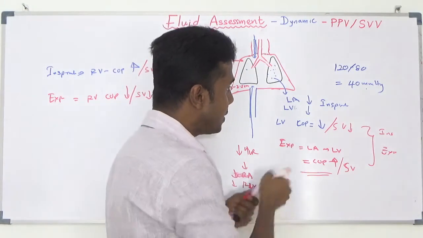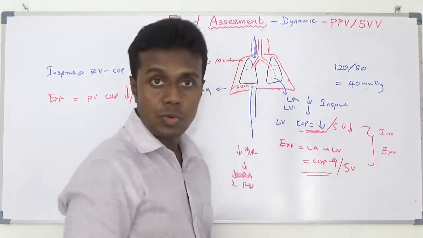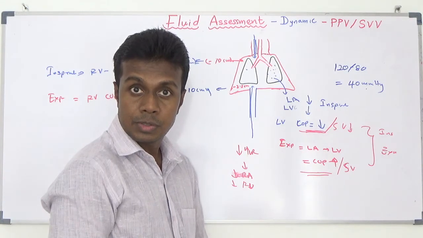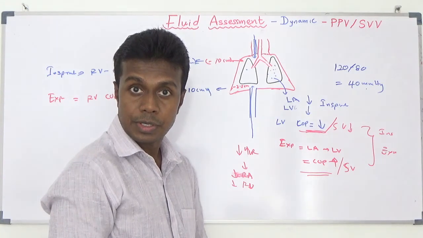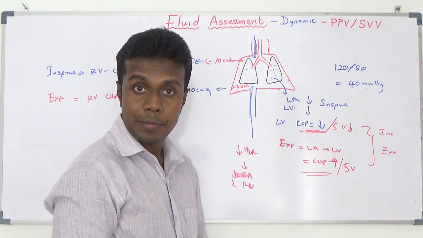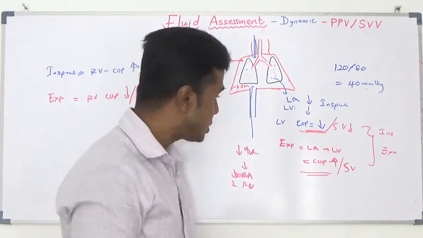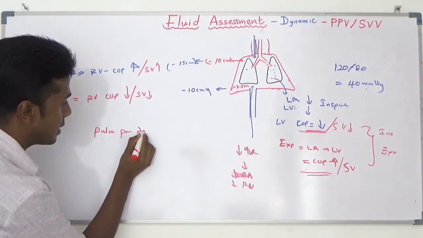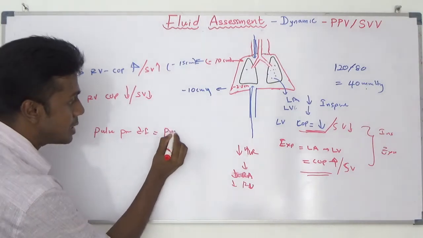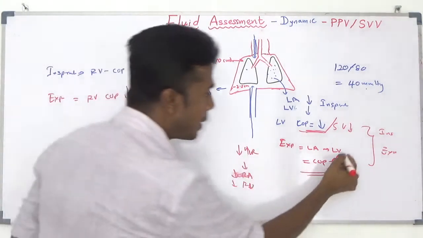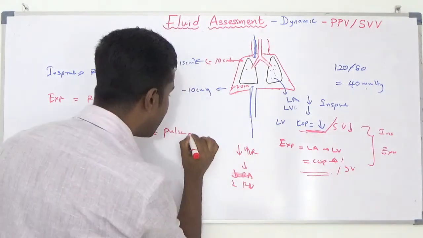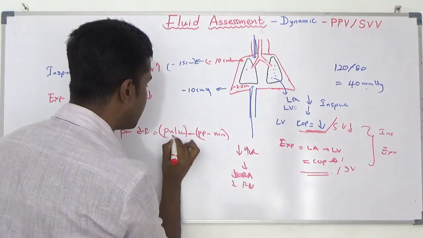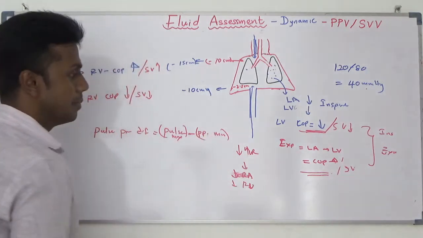During inspiration, what happens? Cardiac output or stroke volume reduces. You should feel a lesser pulse. So the difference between those two is called the pulse pressure difference. Pulse pressure maximum should happen with expiration, and pulse pressure minimum with inspiration. Pulse pressure maximum and pulse pressure minimum.